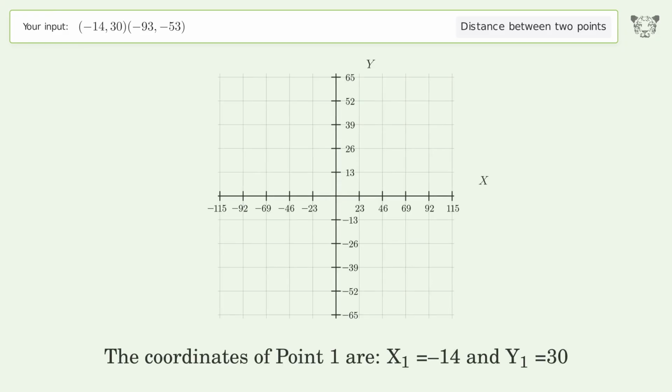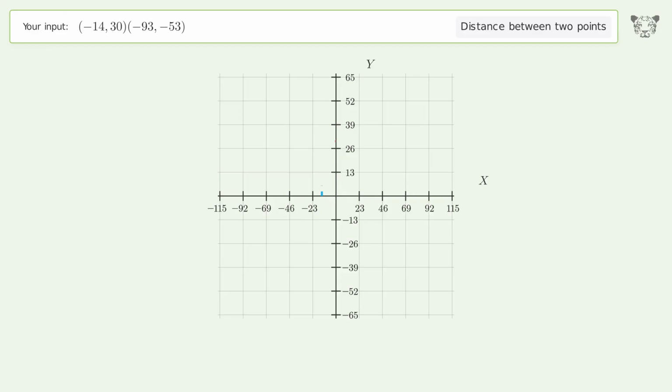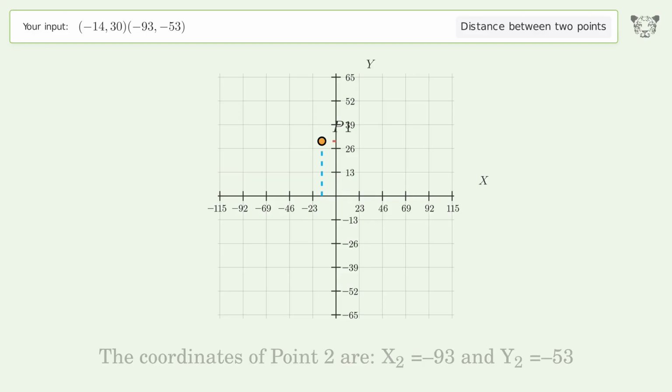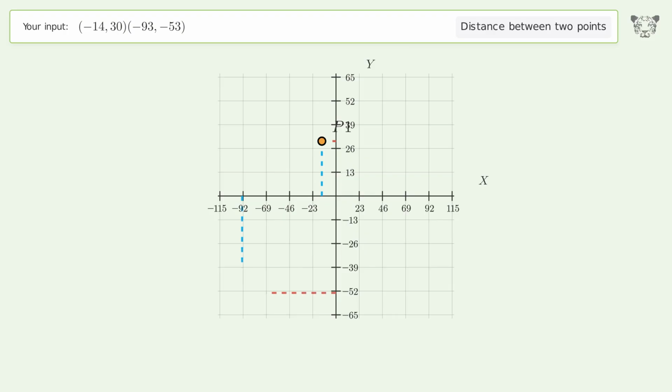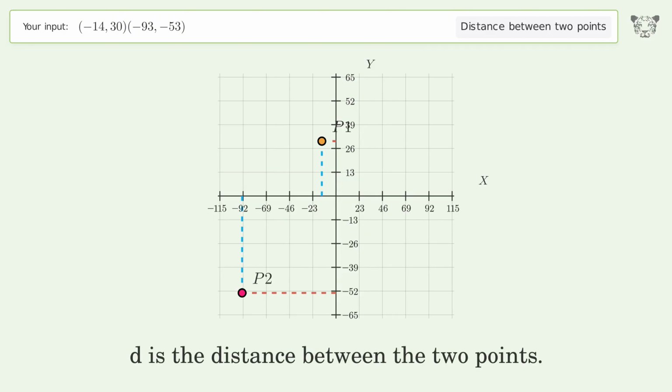The coordinates of point 1 are x1 equals -14 and y1 equals 30. The coordinates of point 2 are x2 equals -93 and y2 equals -53. D is the distance between the 2 points.